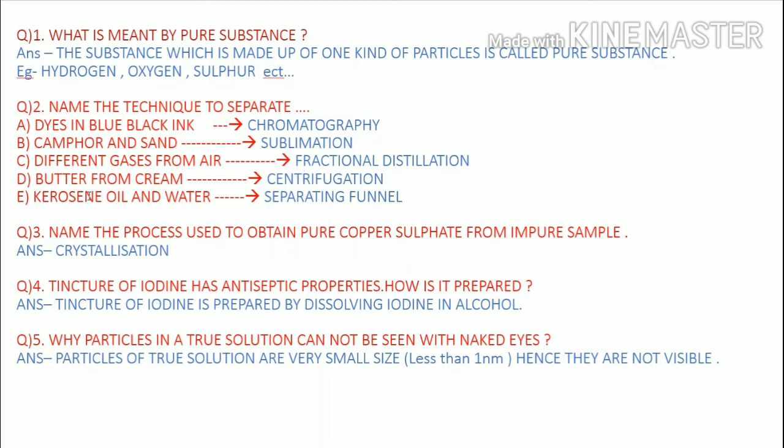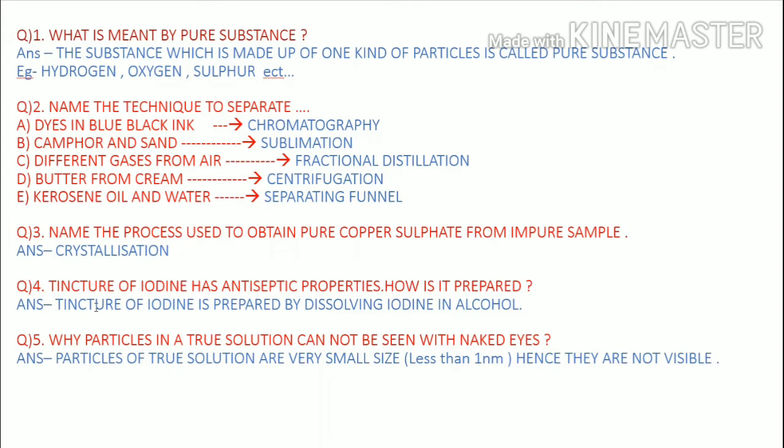Next, kerosene oil and water. Kerosene oil does not mix with water, so we separate them with the help of a separating funnel. Different layers are formed, water and oil, and we separate them with the help of the separating funnel.